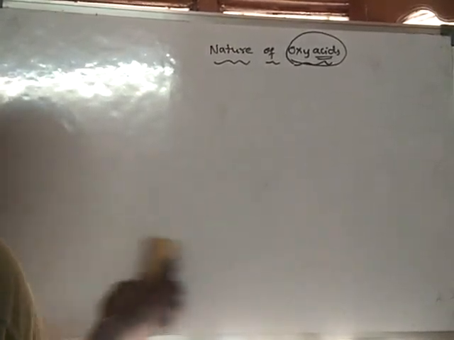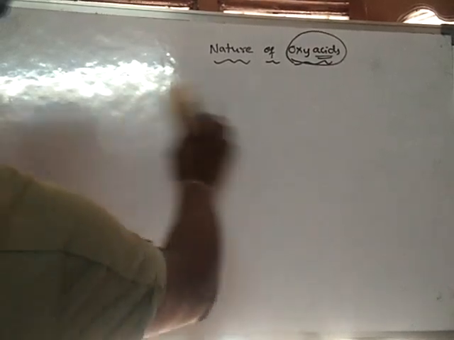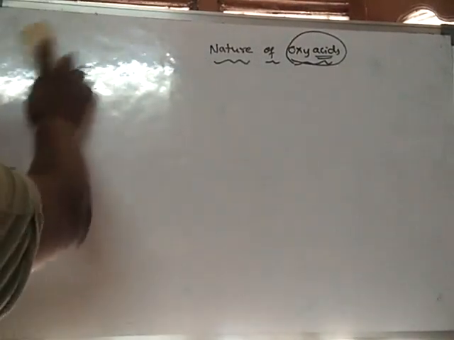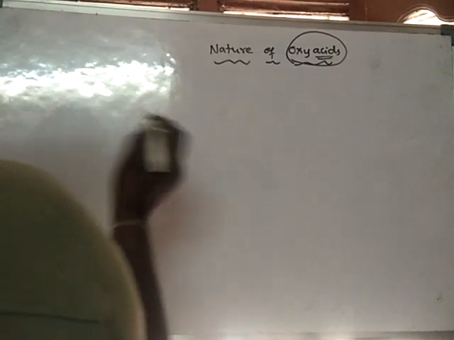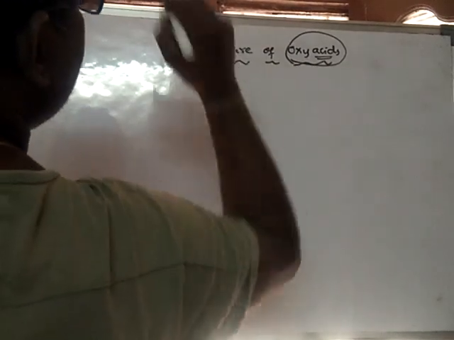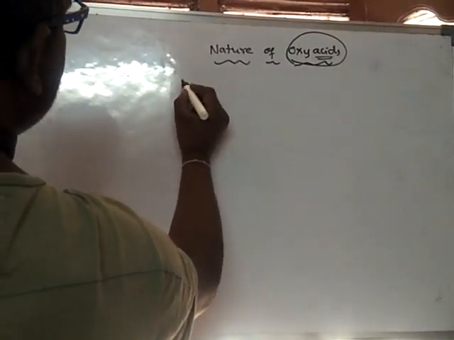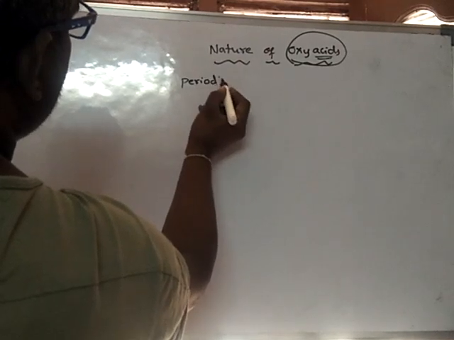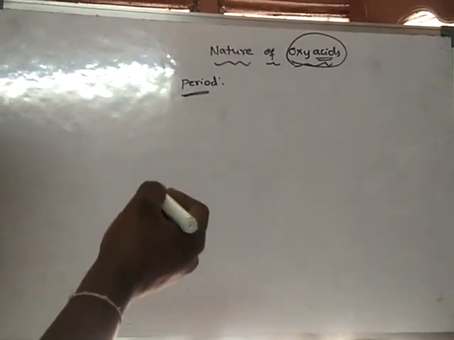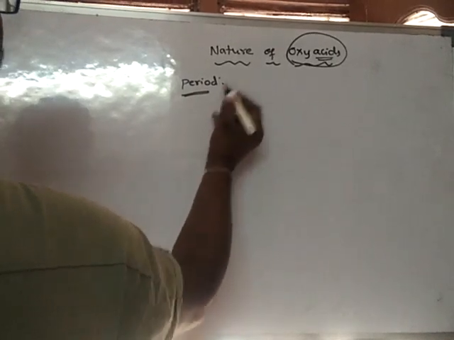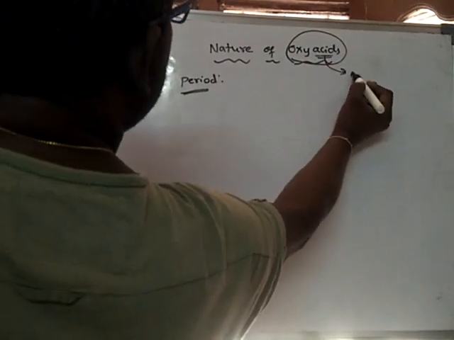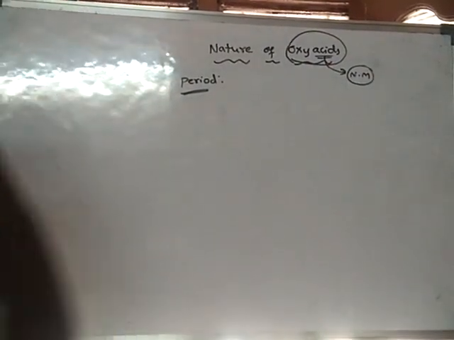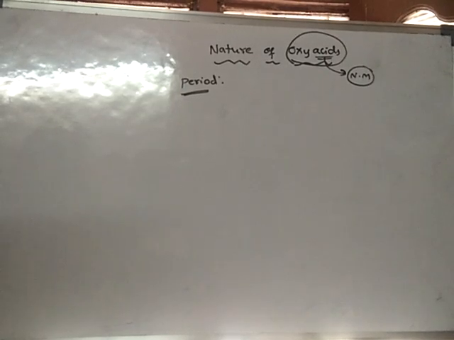How do the oxyacids vary in the periodic table? Let us learn how the nature of oxyacids varies along a period. For example, take the second period elements. Generally, for acids we take only non-metals, because a non-metal is a must along with hydrogen and oxygen.